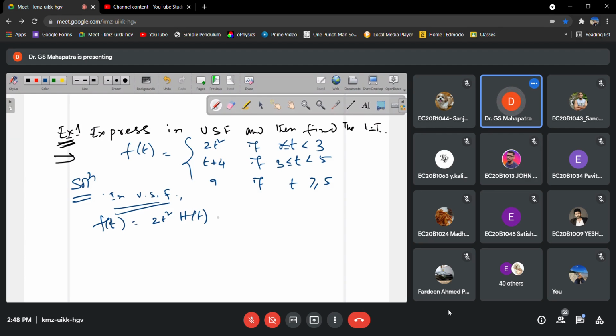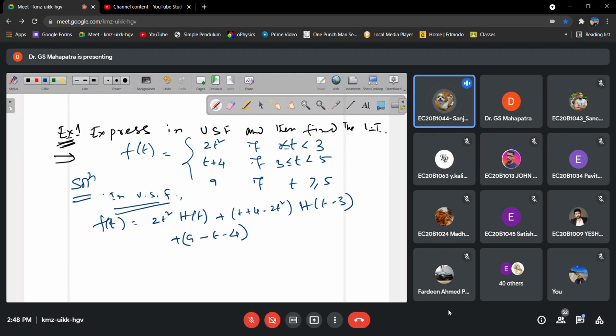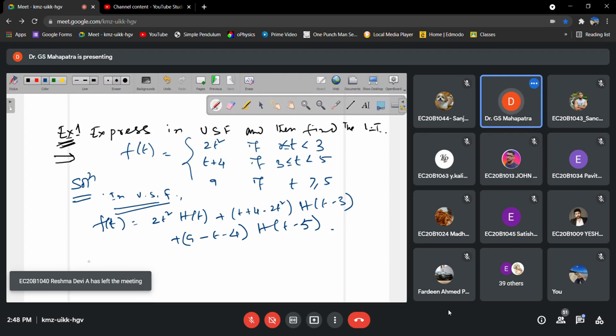Can you remember what the next one is? t plus 4 minus 2t square into Heaviside of t minus 3. Good. Next one is 9 minus of t plus 4 into Heaviside of t minus 5. Correct.